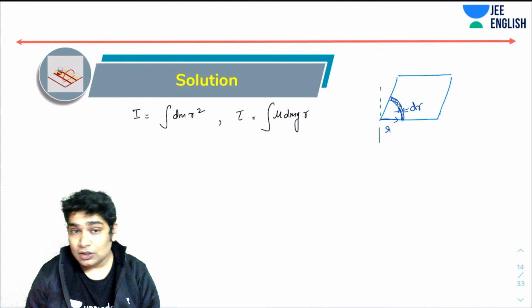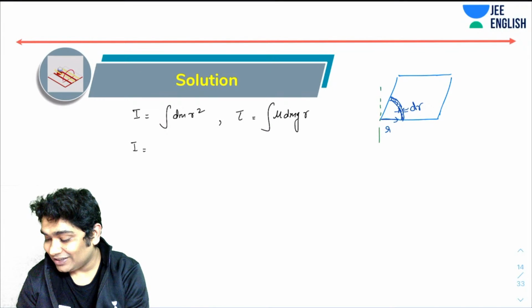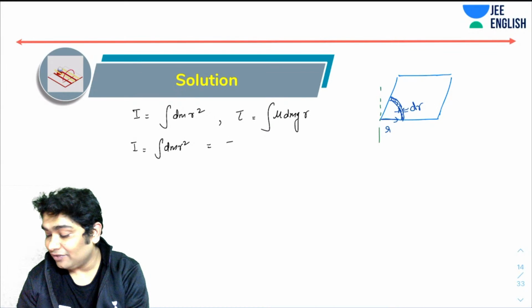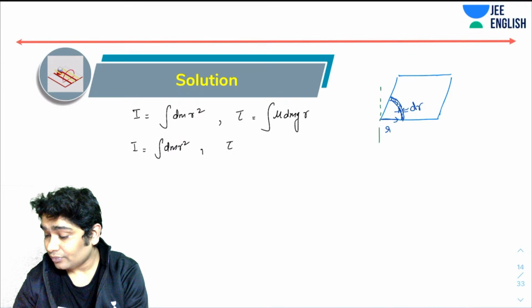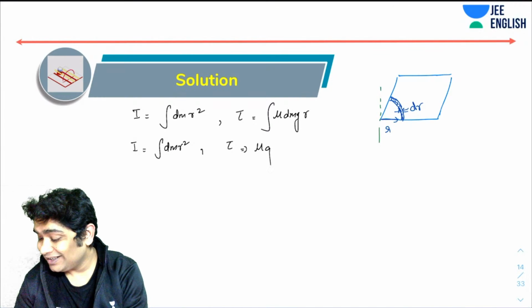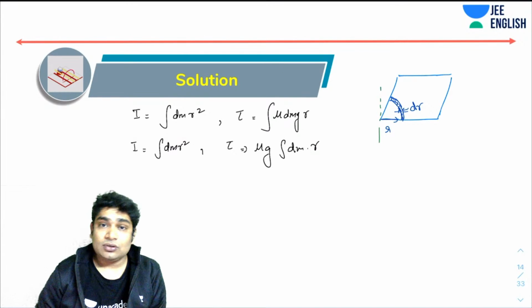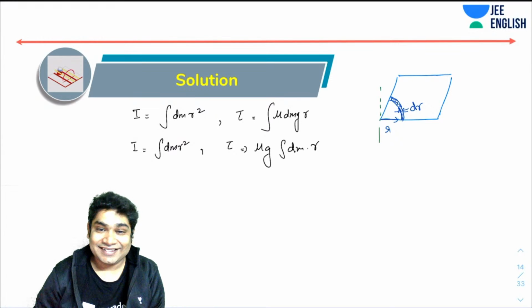So the idea is, you realize this is dm r squared and tau is mu g dm r.